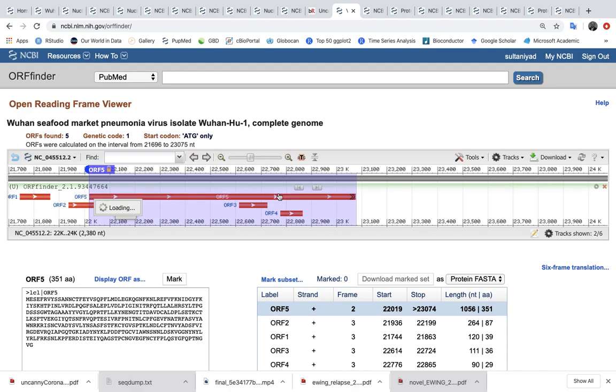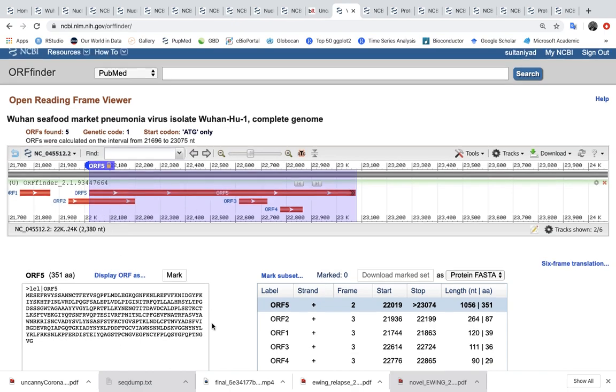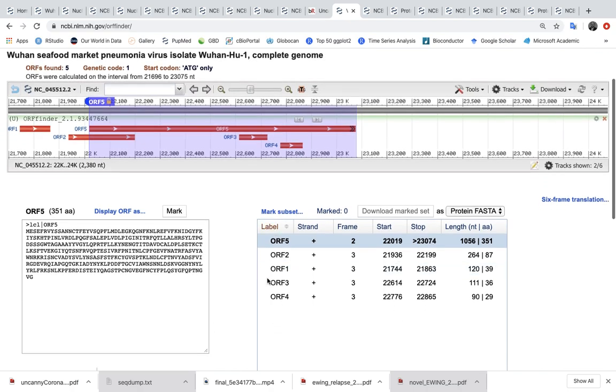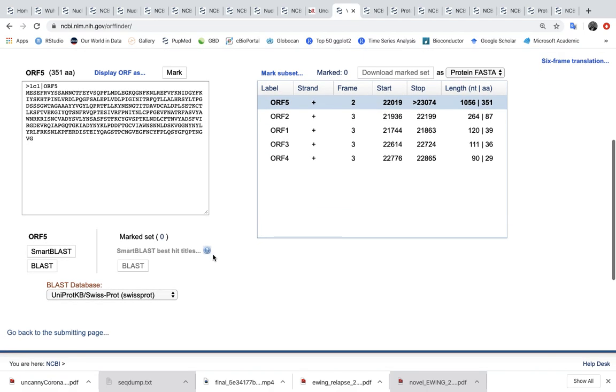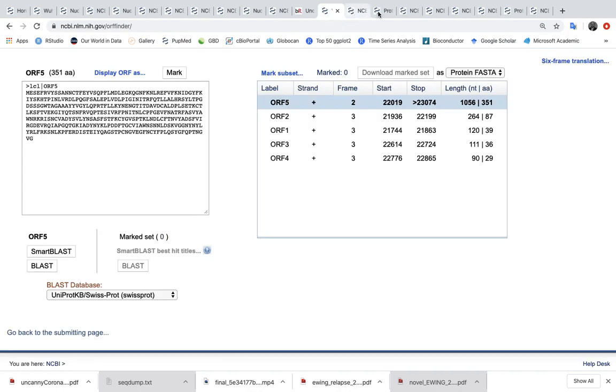It looks for a start codon or end codon to give us open reading frames. On this region we've identified 5 open reading frames. The most important one is ORF5, the longest of them, 351 amino acids, and it overlaps with the segment present in the bat SARS-like virus. So they go and blast this region.